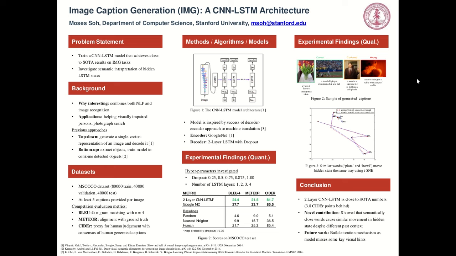Qualitatively, on the top right-hand corner of the poster, we can see that the model generates sensible captions. It recognizes, for example, that flowers are on a table and that a baseball player is swinging a bat at the ball. I also identified conditions under which it will get confused and make mistakes. For example, in the third image, it thinks that the man holding a camera is actually holding a cell phone, and in the fourth image, it thinks a teddy bear is actually a cat.